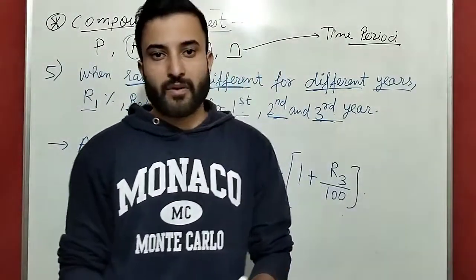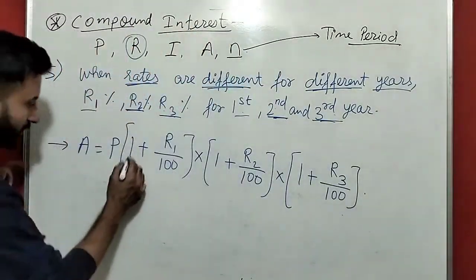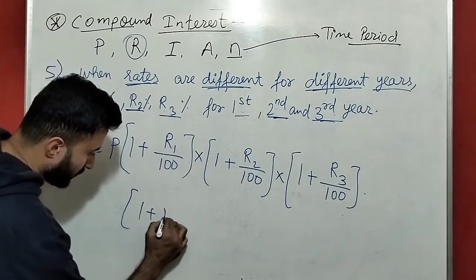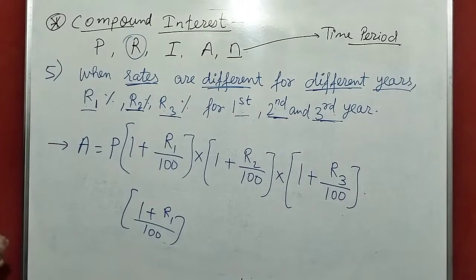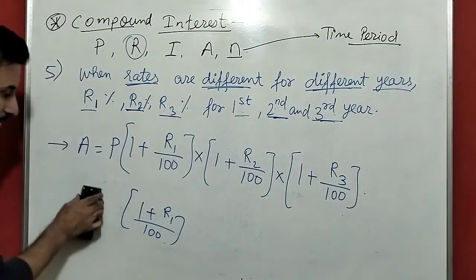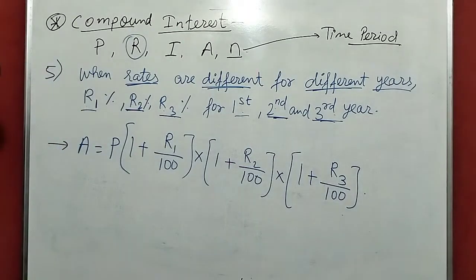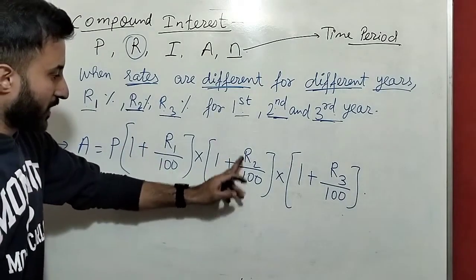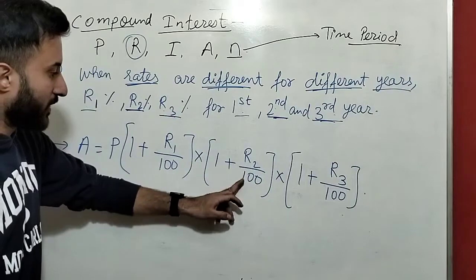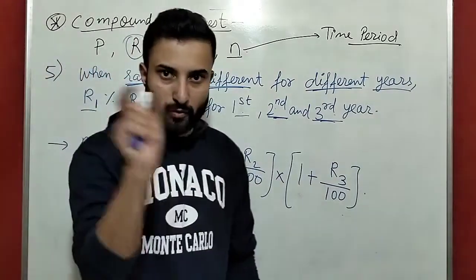And guys, see, don't miss the formula like this: 1 plus R1 by 100. Never do like this. The whole concept, the whole value will get changed. So what you have to find? R1 by 100, then plus 1. R2 by 100, what you are getting with the help of your calculator, then plus 1. Like that you have to make.